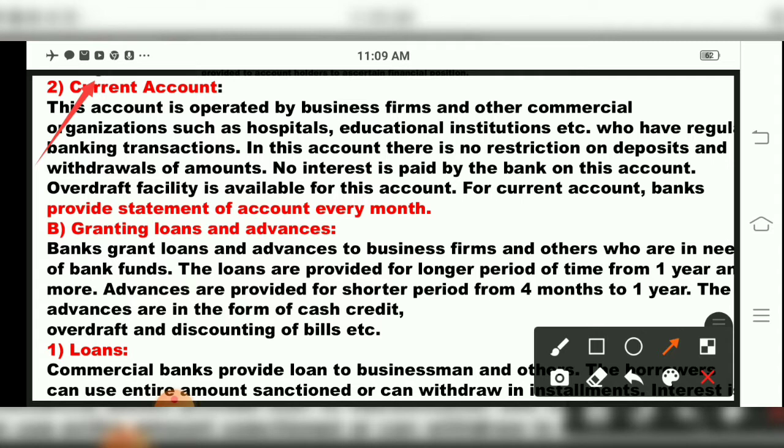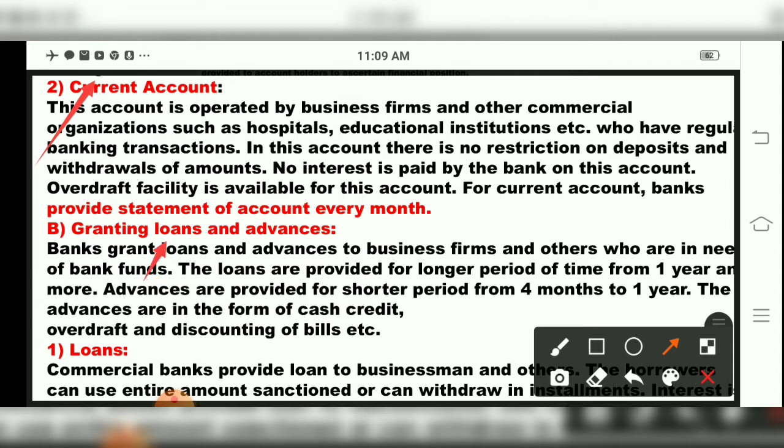No interest is paid by the bank on this account. An overdraft facility is available for this account, and the bank provides a statement of account every month. See, the current account is mostly popular among businessmen, and only current account holders get an overdraft facility. That means providing a statement of account every month, and no interest is paid by the bank on this account. Which account, children? Current account.